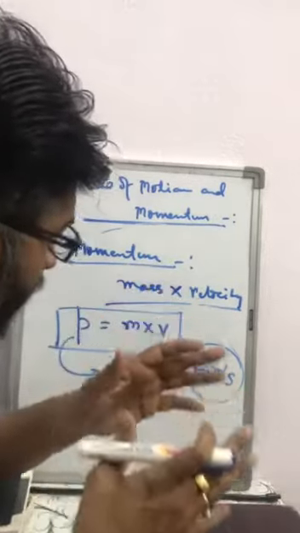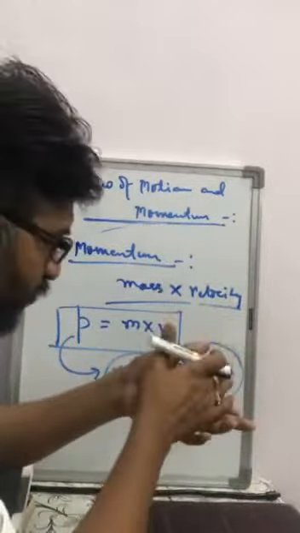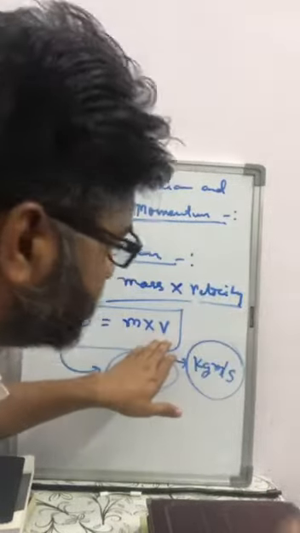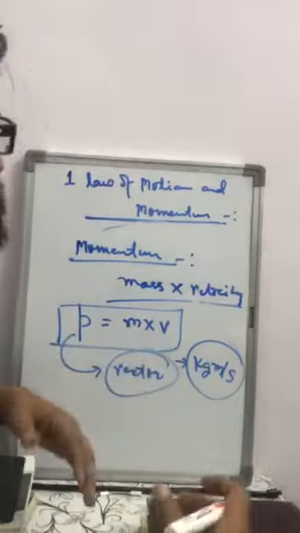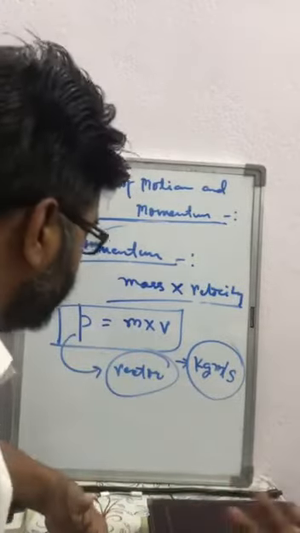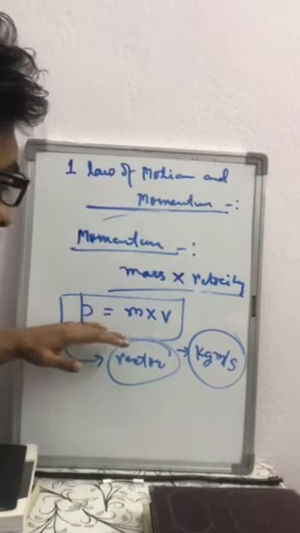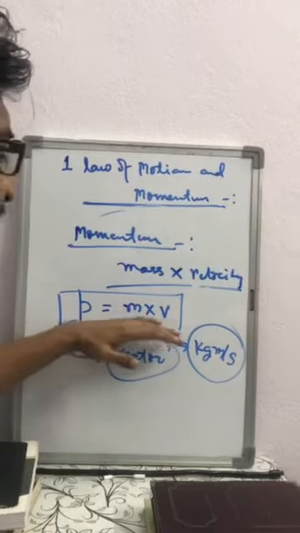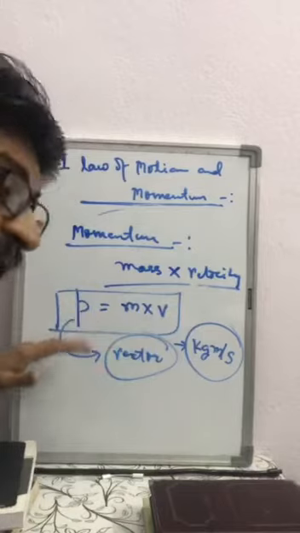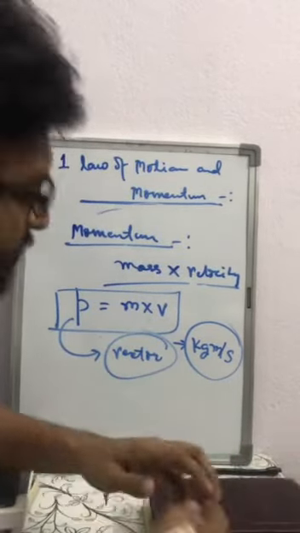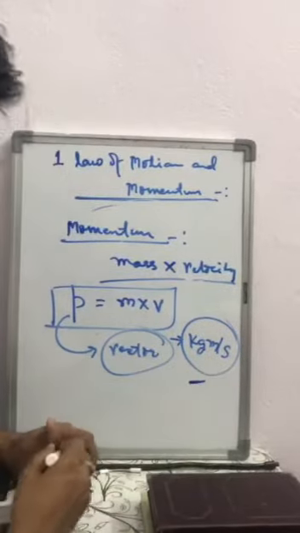So whenever we want to change the inertial property of the body, velocity is the physical quantity which changes. Momentum is defined as the product of mass and velocity, and it plays a very important role in Newton's second law of motion. For today, thank you.